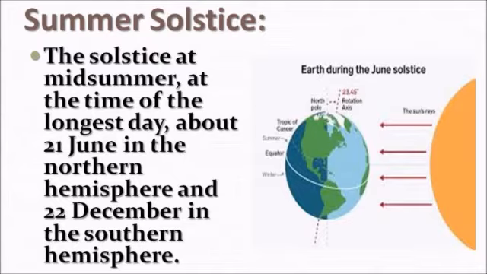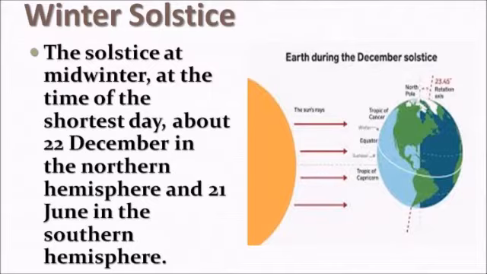The angle of the sun decreases towards the poles. On this day, length of the day time of the northern hemisphere is the longest in the year, while the southern hemisphere day is the shortest in the year. Besides, there are 24 hours of the day light of the Arctic Circle and 24 hours of darkness in the Antarctic Circle. Winter solstice. On the 21st or 22nd of December, the overhead sun is over the Tropic of Capricorn.